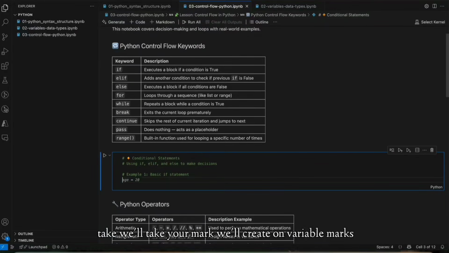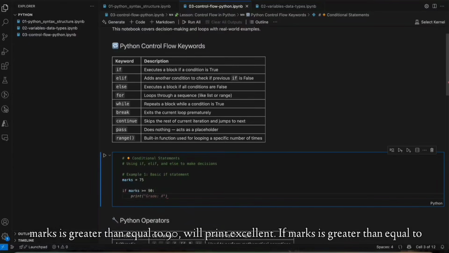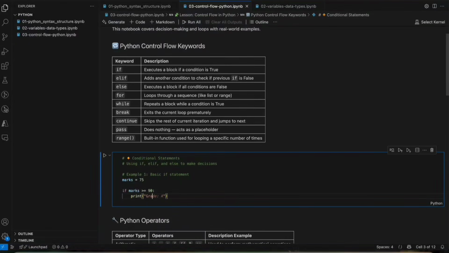We'll create one variable, marks is equal to 75. If marks is greater than or equal to 90, we'll print excellent.